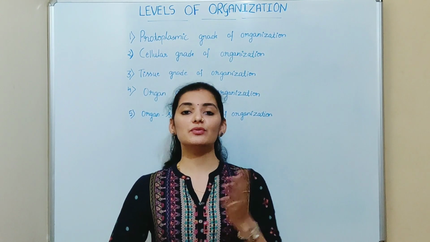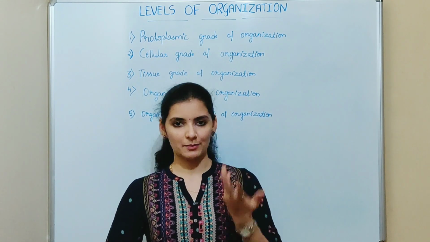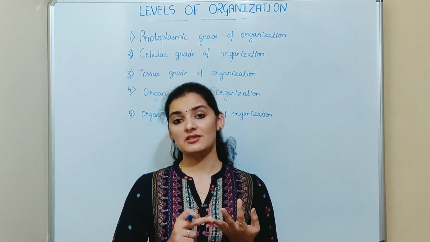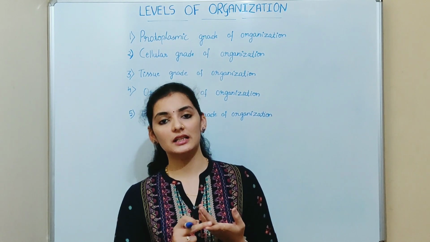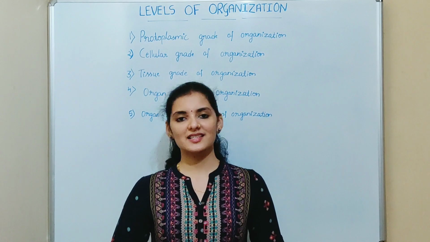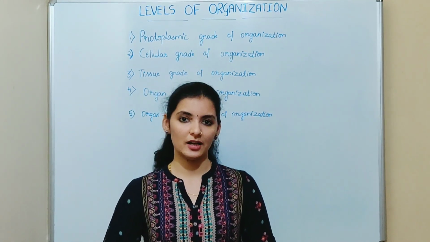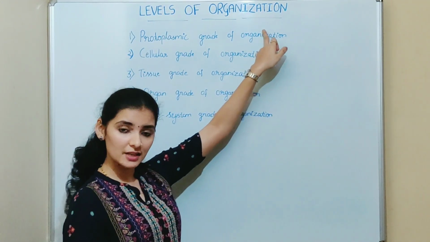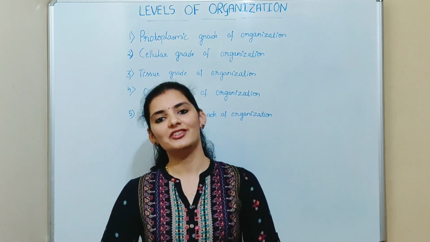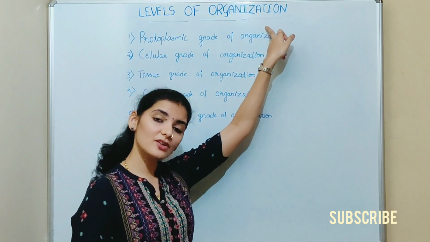So when I tell the names of these animals, the image of the animal or the character of the animal will come to your mind, isn't it? Characters like the size of the animal, appearance, shape, color, its habitat, its food habits, etc. And based on these characters, the animal will be identified, named and classified. So, levels of organization or grades of organization is also a basic character which is used to classify a particular organism.